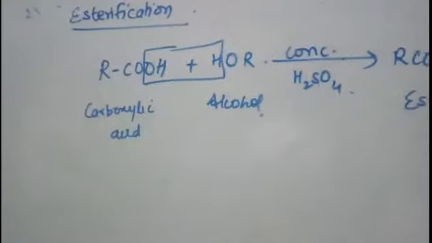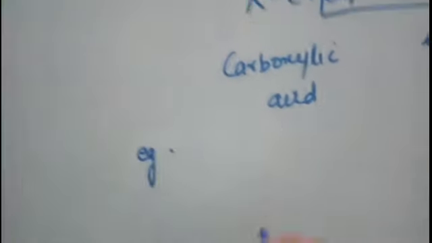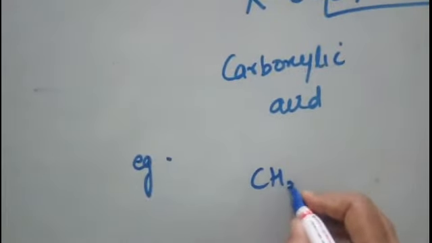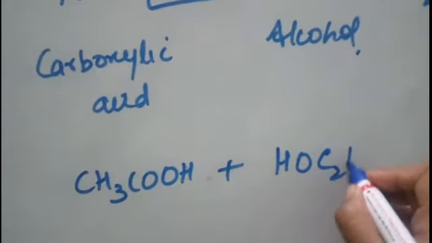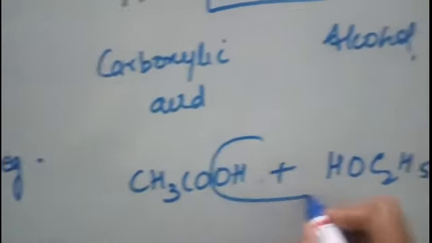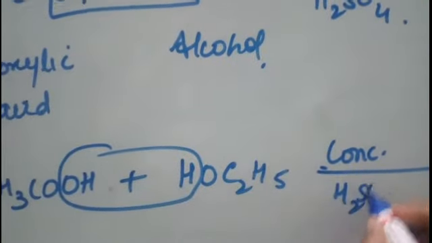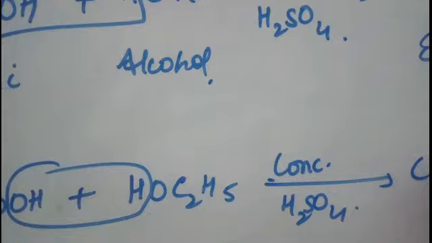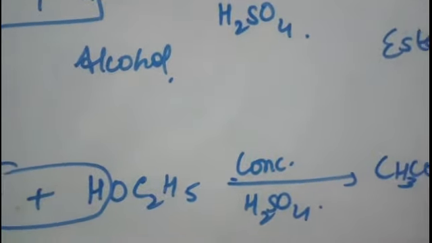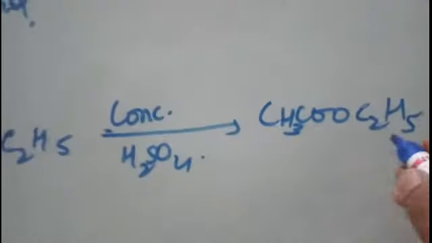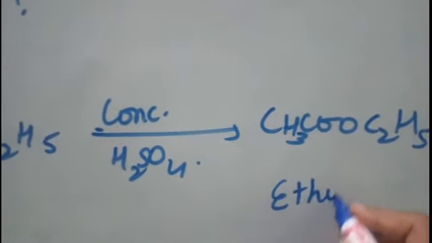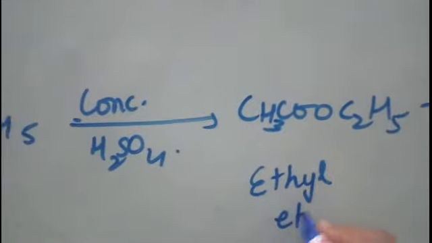This reaction can be carried out by any acid derivatives. First let us see the example of carboxylic acids. Let us take here ethanoic acid. When ethanoic acid reacts with ethanol, water will be removed in the presence of concentrated sulfuric acid. Ester is formed, right? Now what is the name of this ester? This is ethyl ethanoate.